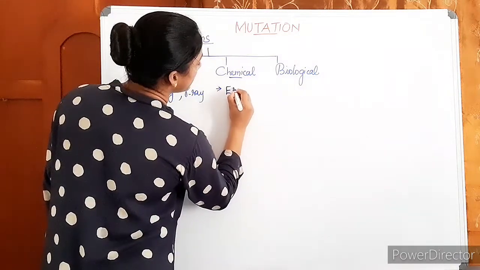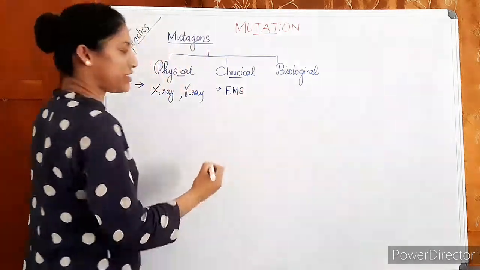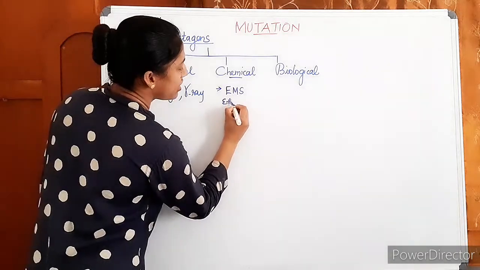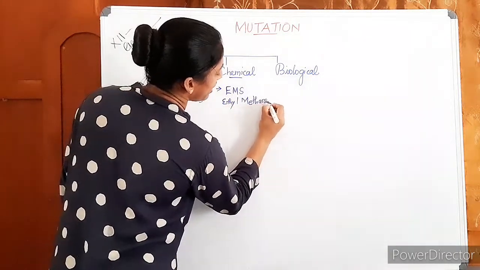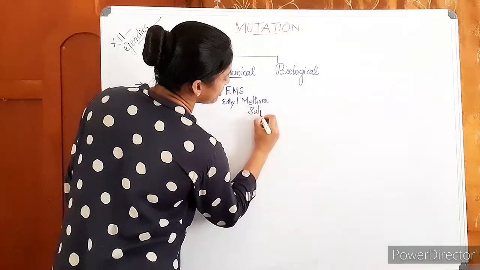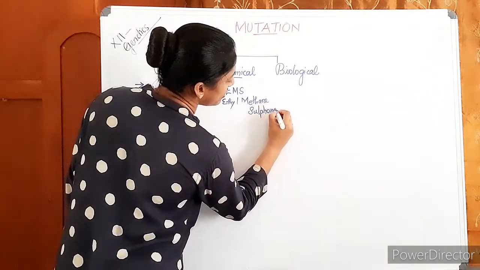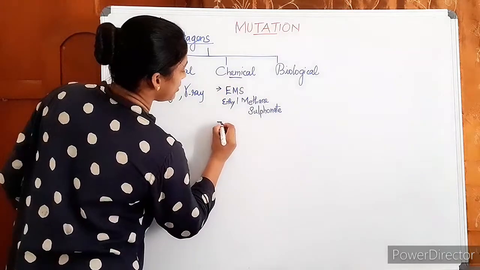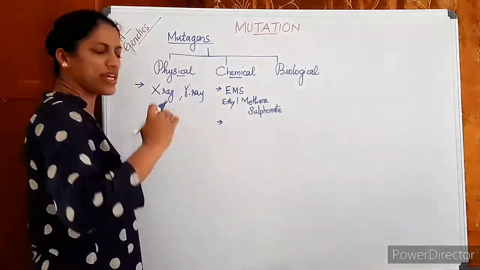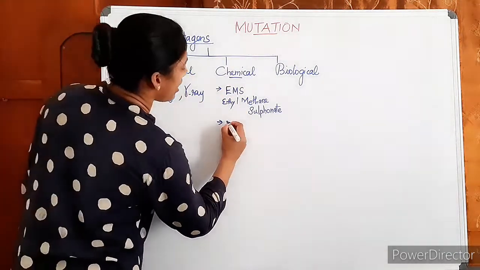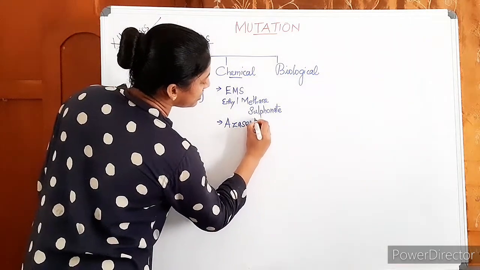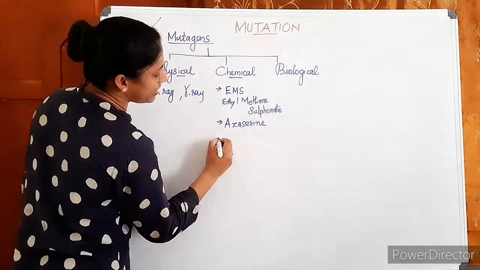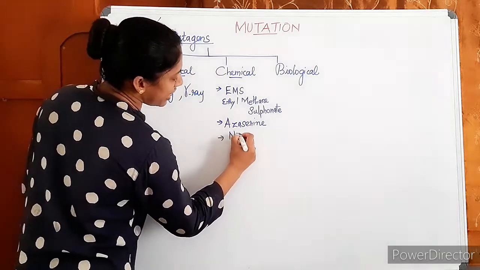Examples: ethyl methane sulfonate is one example. It's an alkylating agent, which you will study in higher classes. Another one, azathioprine, is a purine blocker. You will study it later. And nitrous acid.